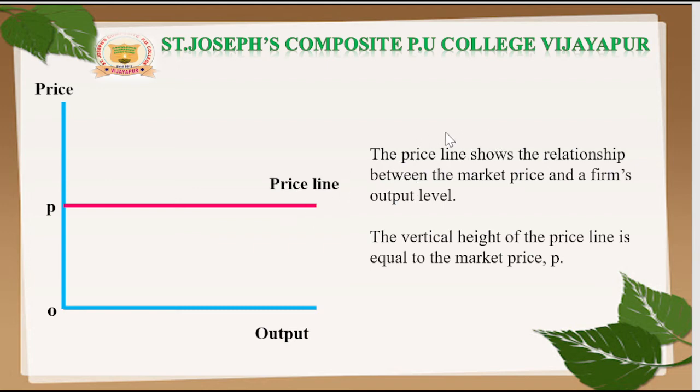The price line shows the relationship between the market price and the firm's output level, that is the fixed market price as well as how much output will be sold in the market.